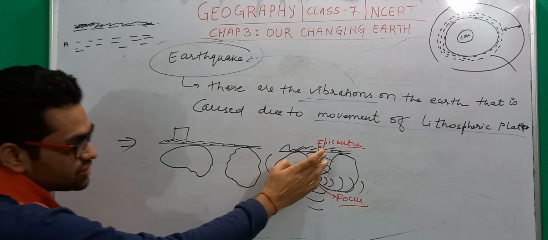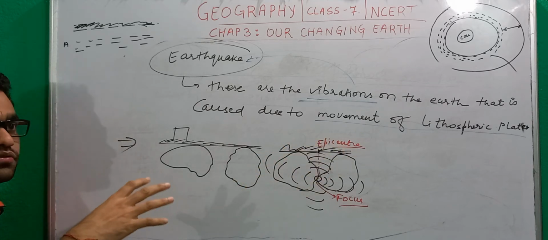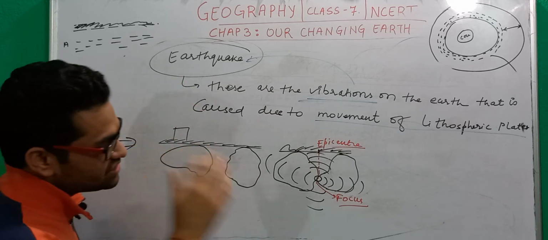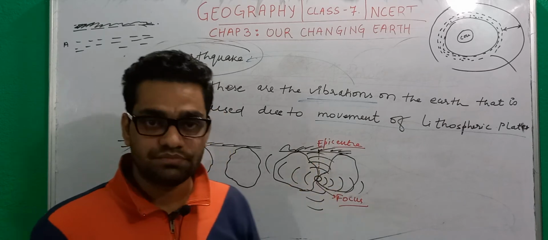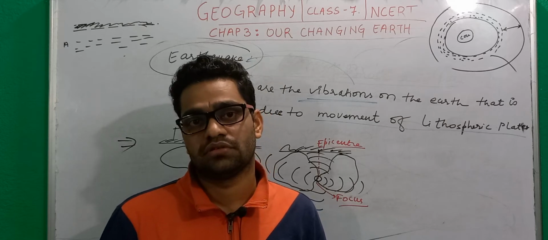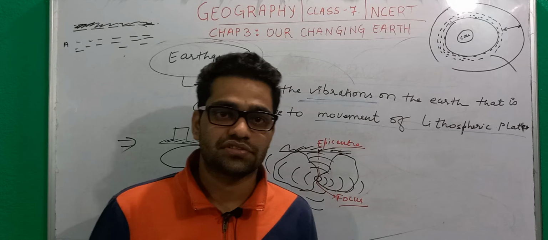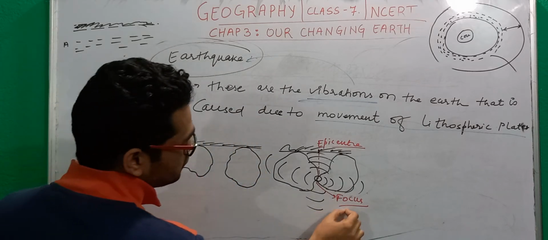And because of this energy that is released on the ground, we come across the vibrations and the shaking of buildings, and this energy released through the epicenter causes a huge amount of disruption, damage to buildings, bridges or any infrastructure for that matter. So these two points you have to understand: focus and epicenter.